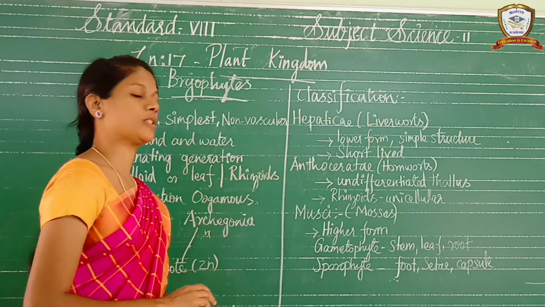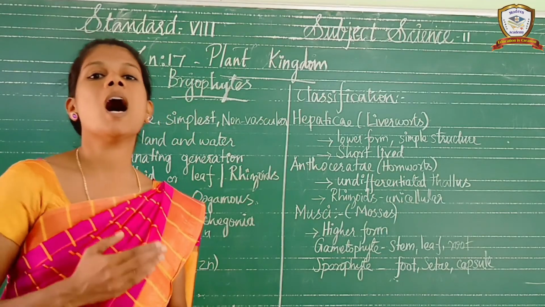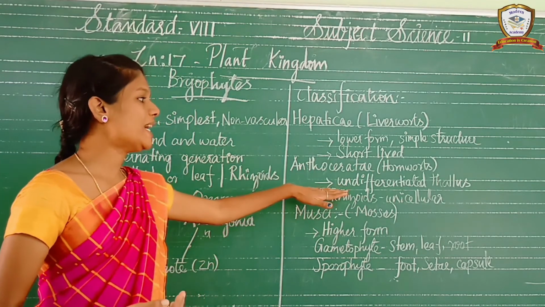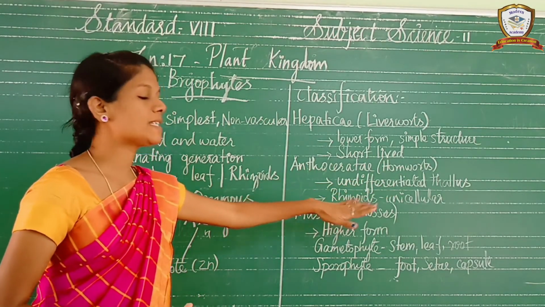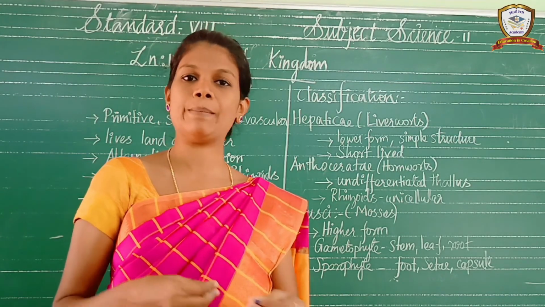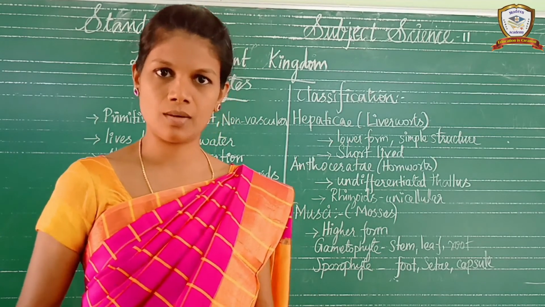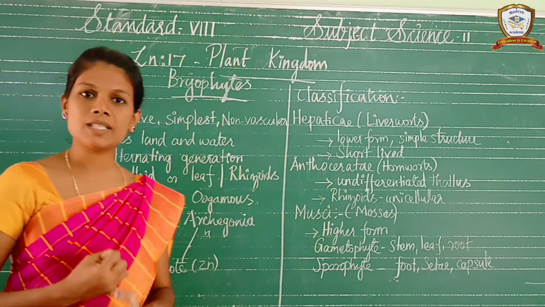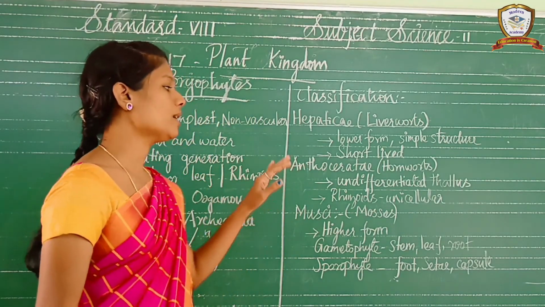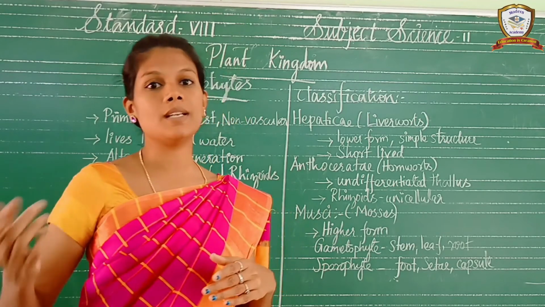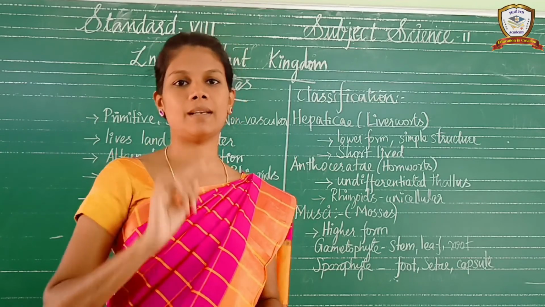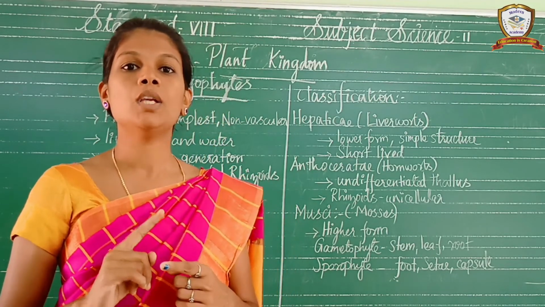Next one is Anthocerotae, otherwise called hornworts. That is a liverwort, and this is a hornwort. Okay, so it has an undifferentiated thallus. Rhizoids are unicellular. Here there is no differentiation, like root, stem, leaf. And rhizoids are present. What is a rhizoid? It is just a root-like structure. The rhizoid is unicellular. What is unicellular? The whole rhizoid is made by only a single cell.